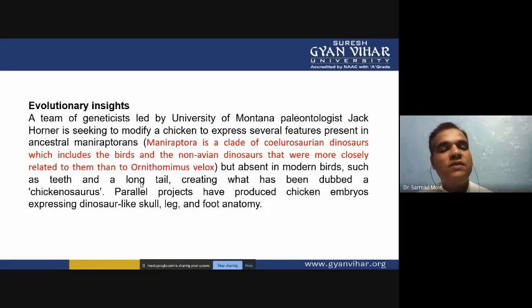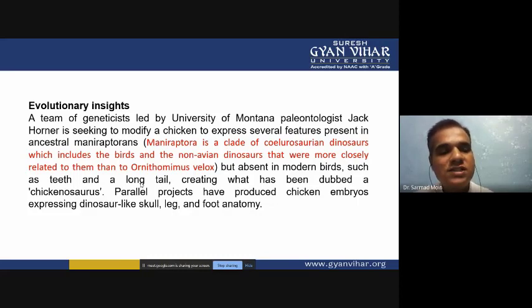So if we modify it, if we again do reverse genetics, we will be able to produce this type of avian dinosaur. Many characteristics are absent in modern birds, such as teeth in the beak and a long tail, creating what has been dubbed the Chickenosaurus.